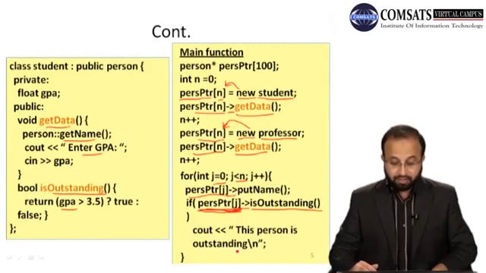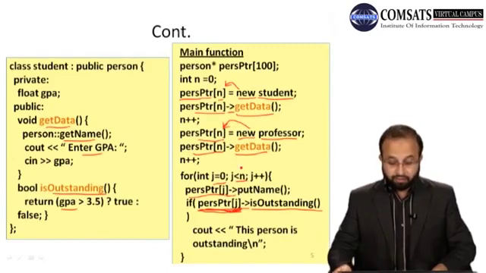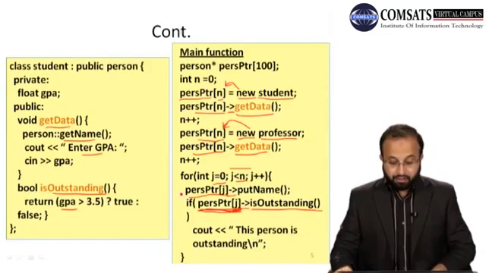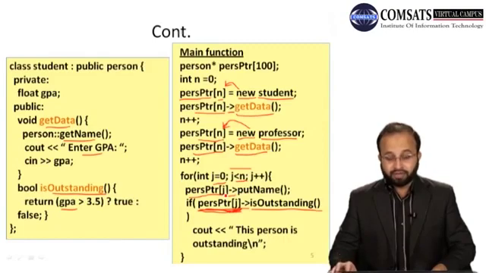Similarly, when the value of I becomes 1, the condition is checked here. This condition is still true because 1 is less than 2. Then again, here you are taking the address at the 1th index of PRS PTR, and that address is the address of the professor's object, and you are calling the put name function. So it will call the function of the base class because there is no put name function in the professor class, and then it will call the function is outstanding.